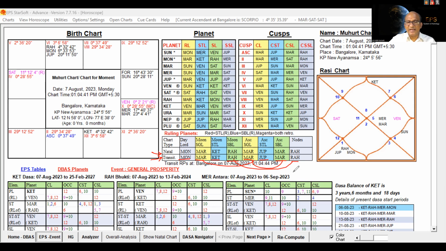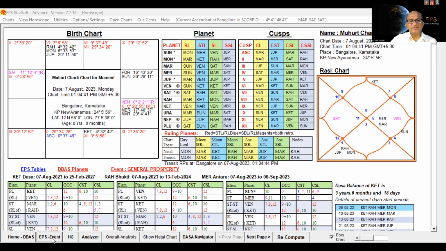So in that, for example, the planets which are in the sign of another ruling planet, in the star of another ruling planet, or conjoined with other ruling planets, they can also become significant ruling planets. That's what I was telling. So in this, how to find that? I'd like to show the tool, what is there in the software.